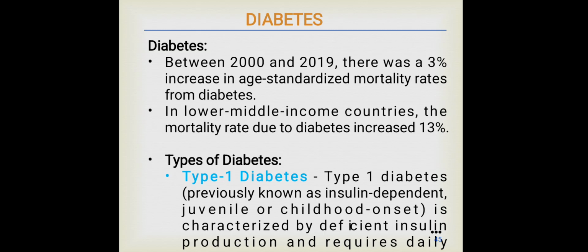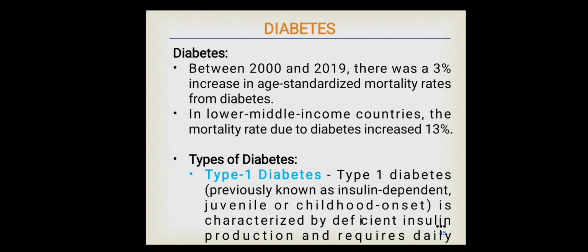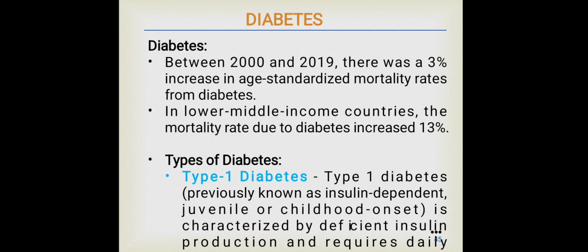Types of diabetes. There are three types of diabetes: type 1, type 2, and gestational. Type 1 diabetes is also known as insulin dependent, juvenile or childhood onset diabetes because it is characterized by deficient insulin production and requires a daily dose of insulin.